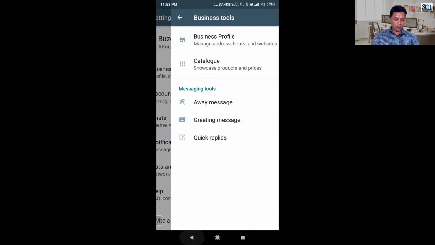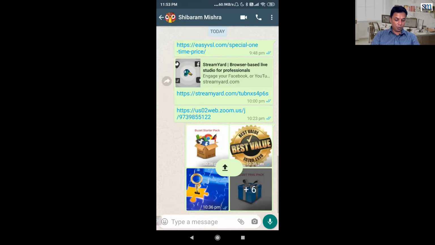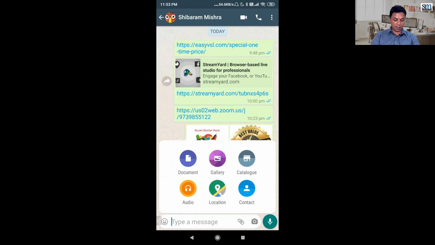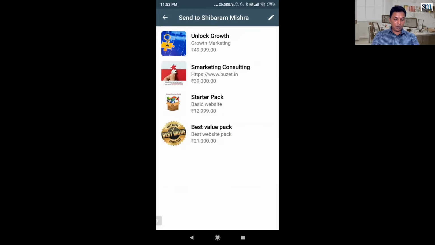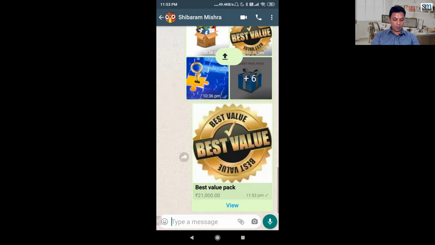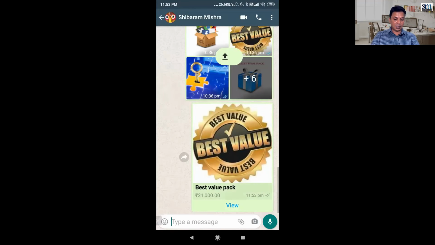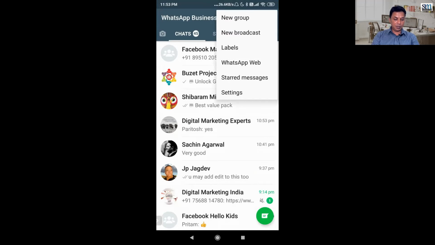So how to send a catalog? Basically, let me show you. Let's say you want to send a catalog. All you have to do is you click on this attach button in the bottom, and you are already aware of document, gallery, audio, or location, contact. I'll not go into that. I'll go to the catalog. I'll select which product to send, and just say send. So this image, this summary goes, and when the viewer clicks on this, they see your catalog. As simple as that, as powerful as that. Let us see the other features.